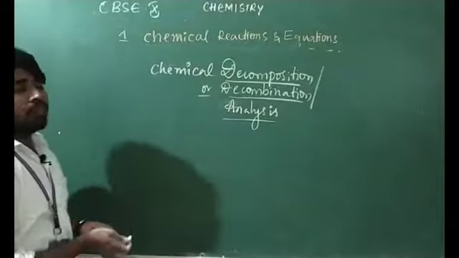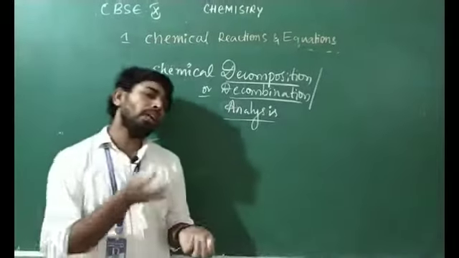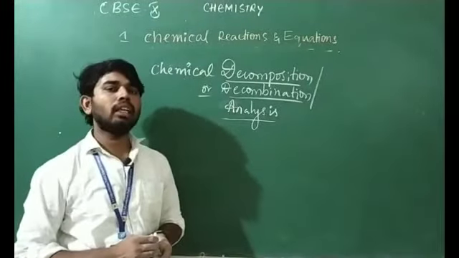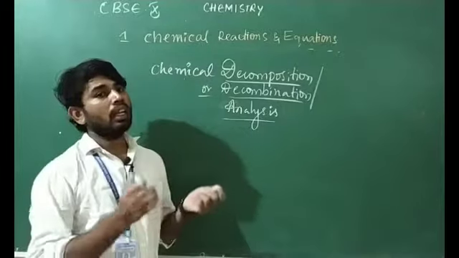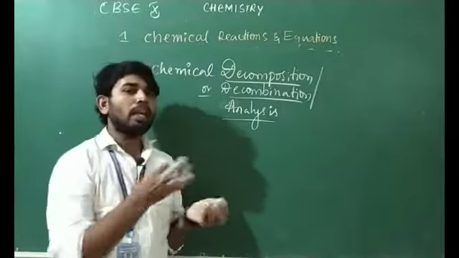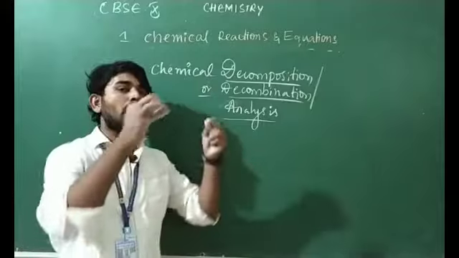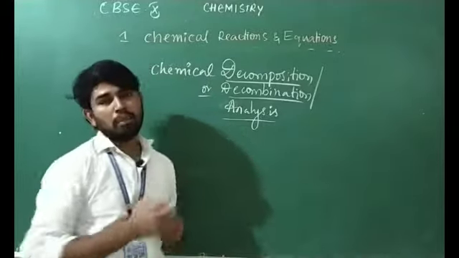So what happens here? In the first case, two or more reactants react with each other to form a single product. That is what we call chemical combination.